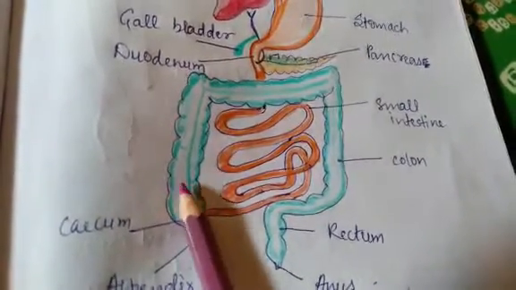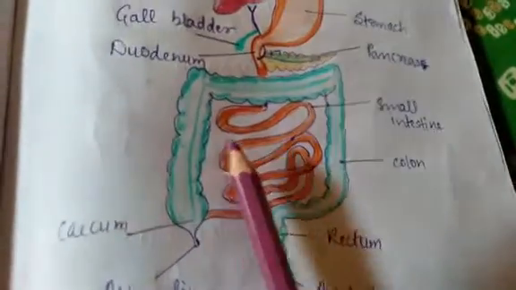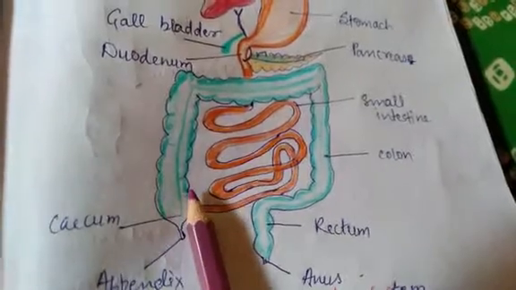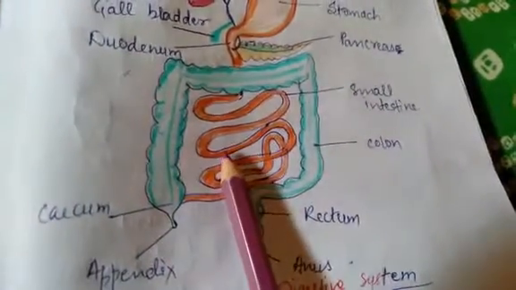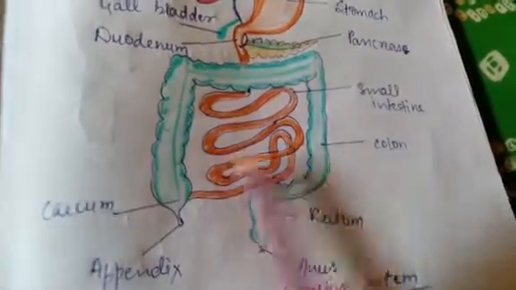So due to the width of the large intestine and small intestine, both terms have been given. This width is large, so this is known as large intestine. The width of the small intestine is small, that's why it's known as small intestine.